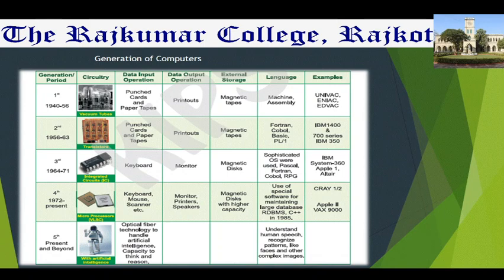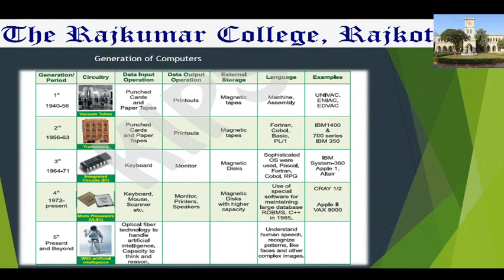Okay. Then the fourth generation. The period of the fourth generation was 1972. It started from 1972 till present. It means that fourth generation computers are in use even now. And in that period, microprocessor circuitry is used. You know that we can say microprocessor chip. So this microprocessor is used in the fourth generation of computer. Nowadays also in a computer system, the microprocessor chip is in use.